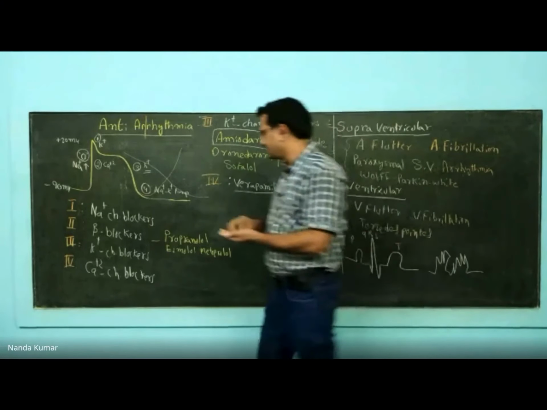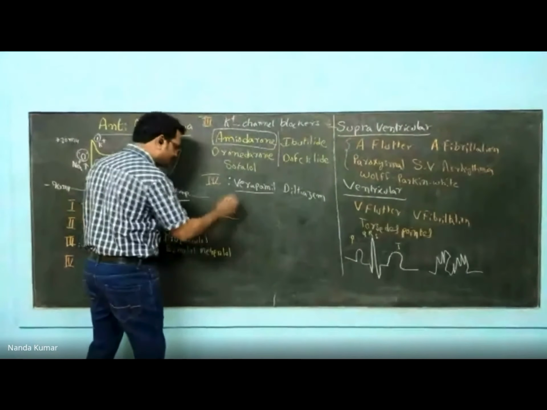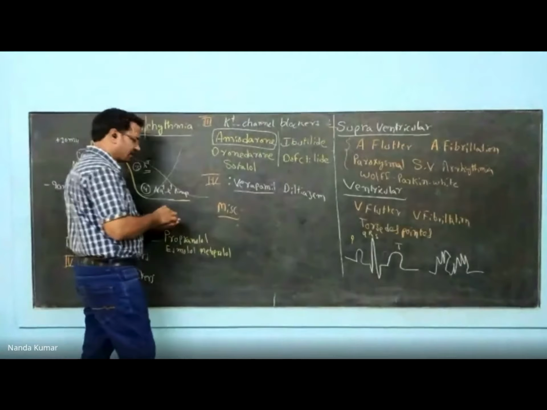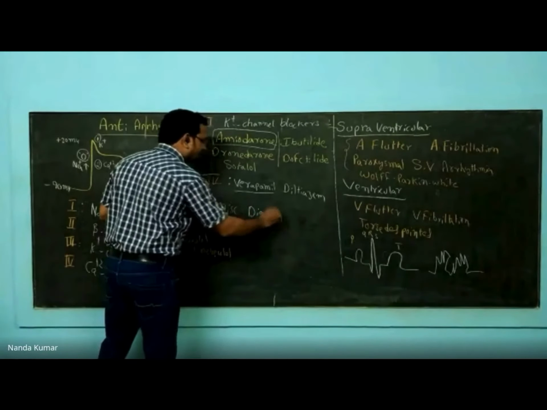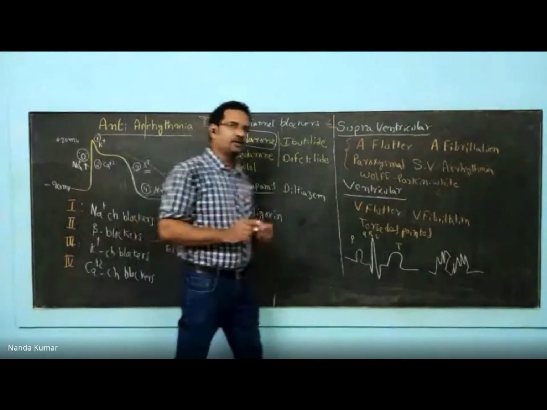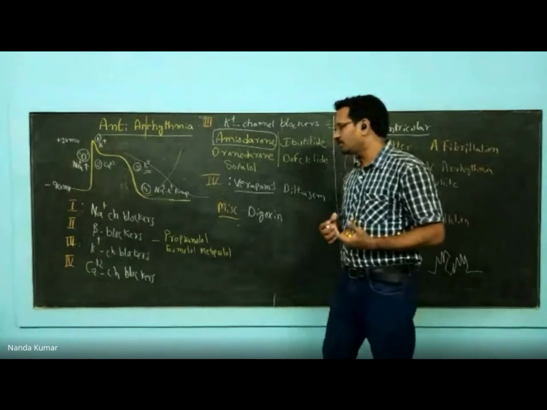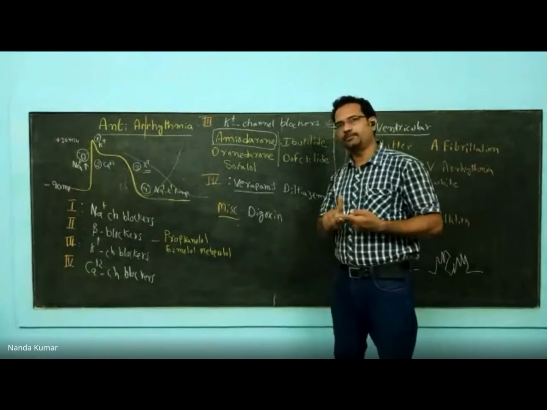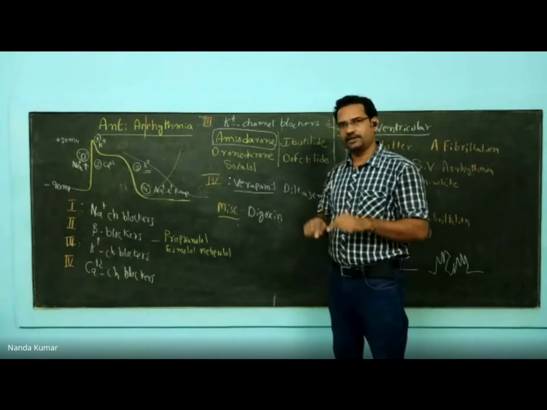Now, along with that, some miscellaneous drugs are there. The important drug is digoxin. We have seen digoxin when we discussed congestive heart failure. What is the mechanism of action of digoxin? Digoxin inhibits the sodium-potassium pump. When the pump is inhibited, calcium entry into the cardiac cell is increased.